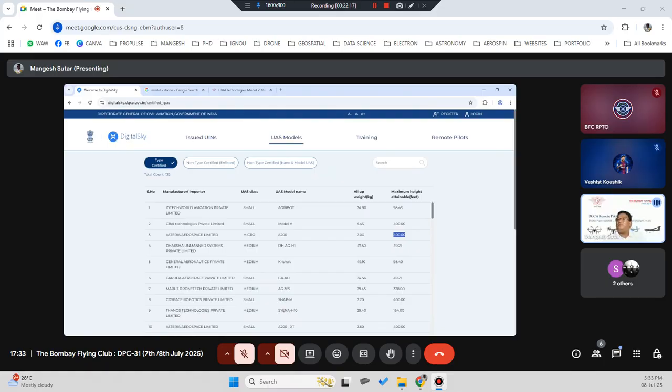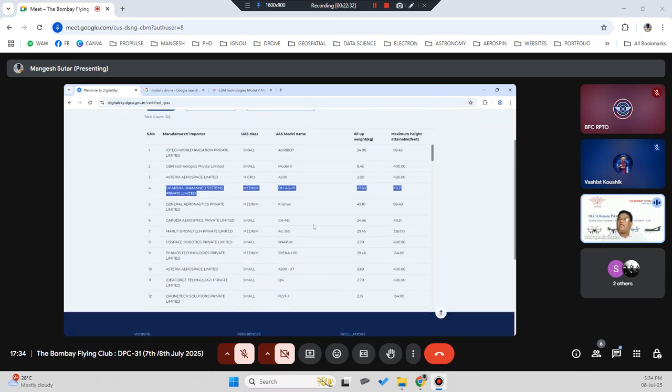Then you have Daksh. This is medium class, 47.6 kg. This is a little bit of a different type of drone, an agriculture drone, used predominantly for that, with a different type of propulsion system over here. Then you have General Aeronautics, Garuda Aerospace, Marut Aerotech.